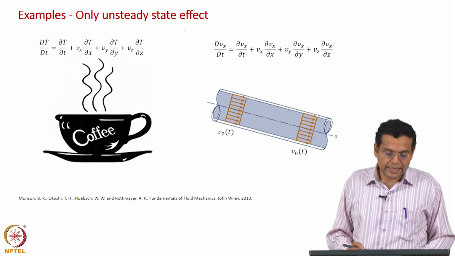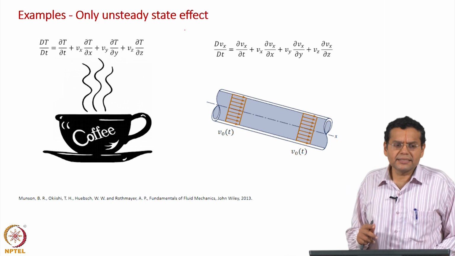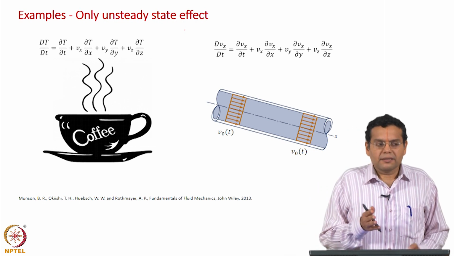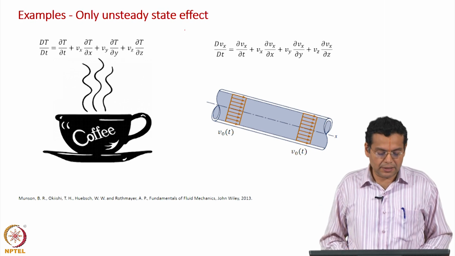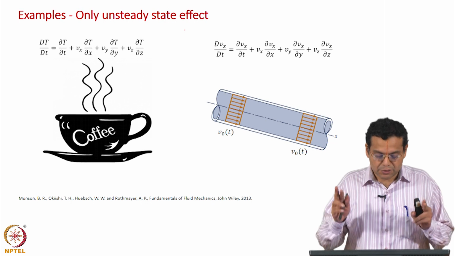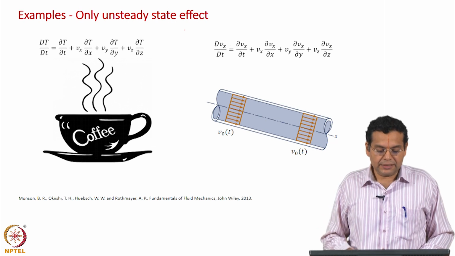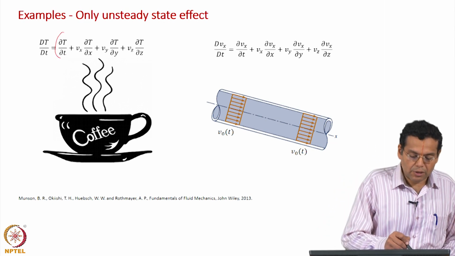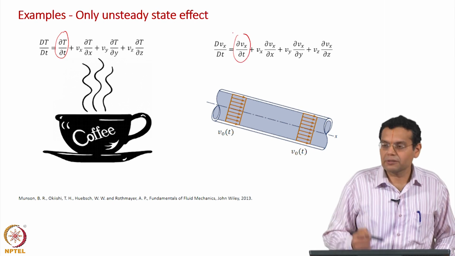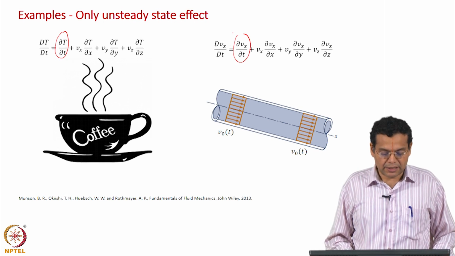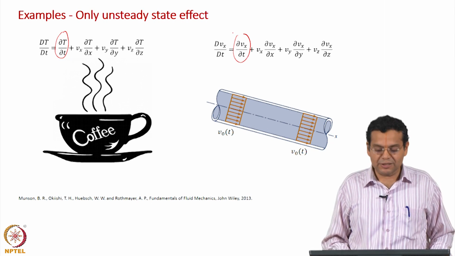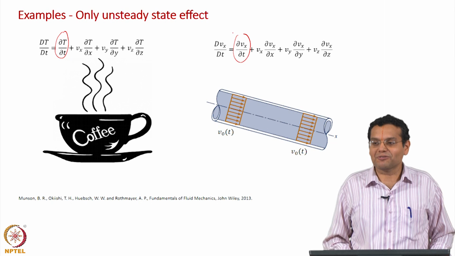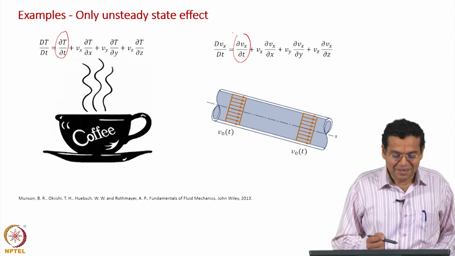Okay. So let us take some examples where the two different terms contribute individually. Okay. The first two examples are the cases where only the local component contributes. Okay. So what I have shown here is a cup of coffee. You can also imagine a cup of tea. Tea is supposed to be healthier than coffee, that is what I came to know. So